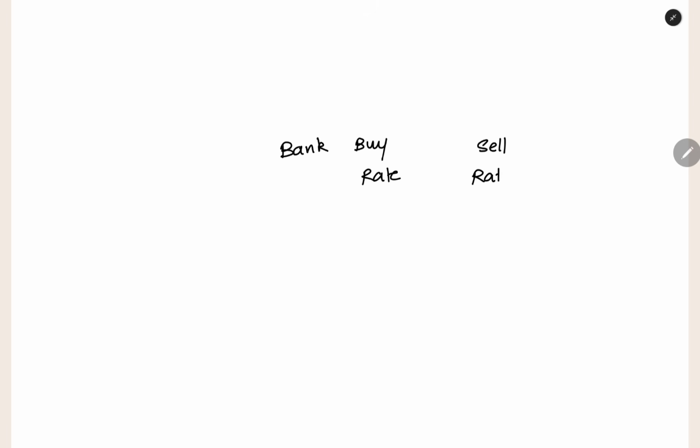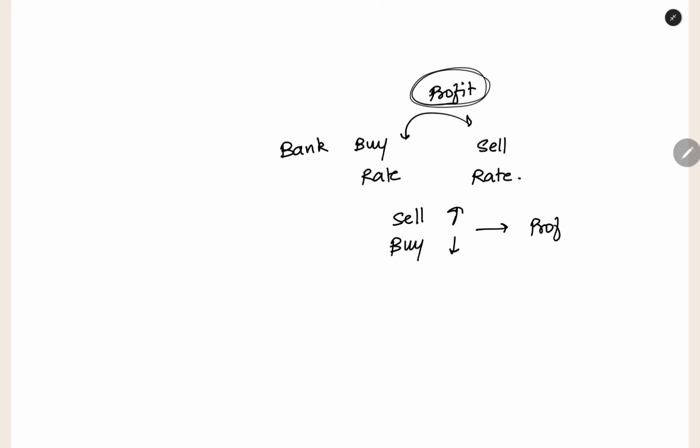These two rates will be with the bank, and the difference between these two rates will be the profit for the bank. The bank gets profit when it sells at a higher rate and buys at a lower rate. So always the bank will sell at a higher rate and buy at a lower rate.